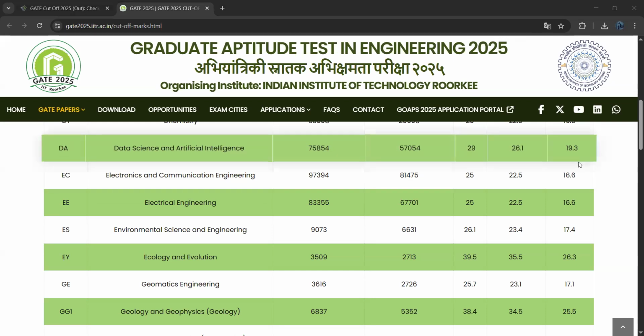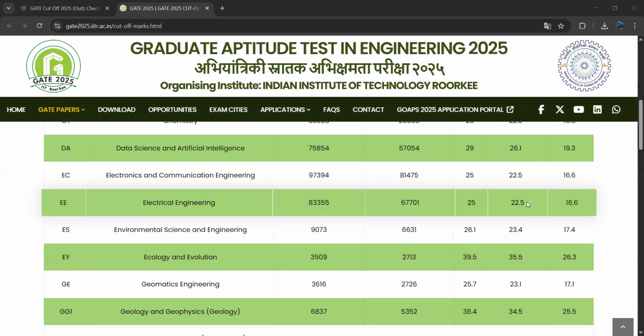Coming to the next one, electrical engineering. For the electrical engineering course, a total of 83,355 people were registered. Out of them, 67,701 people appeared for this exam. Coming to the cutoff marks, for the general category, 25 is the cutoff score. For EWS or OBC, 22.5 is the cutoff score. And coming to SC, ST or PwD candidates, 16.6 is the cutoff score.